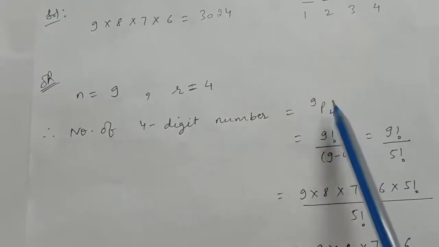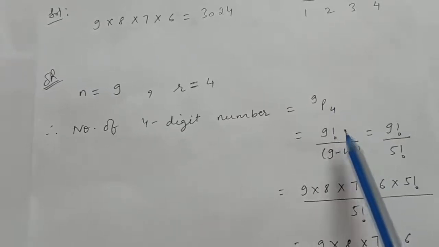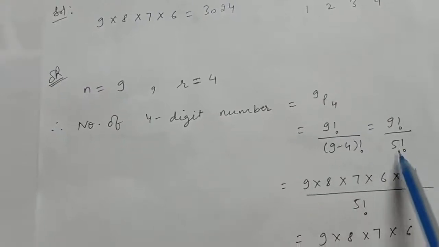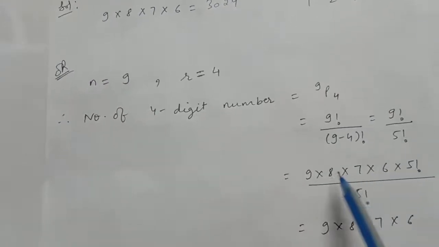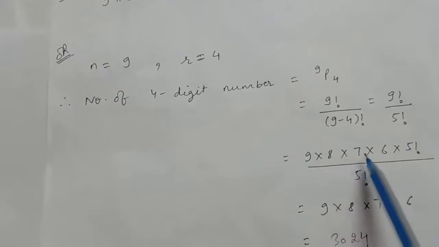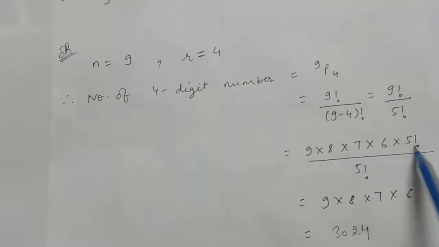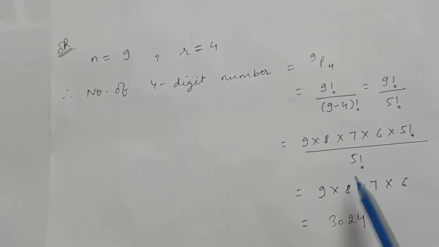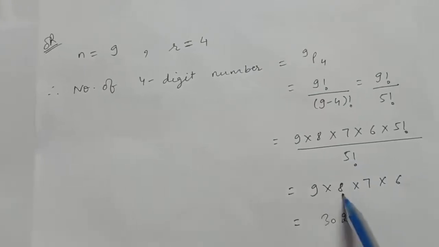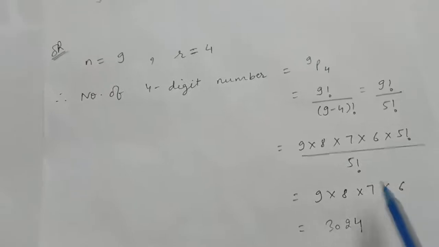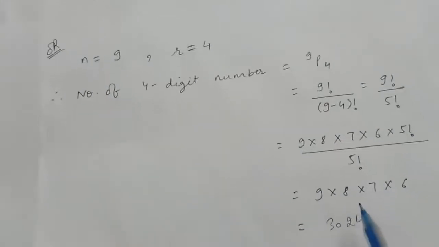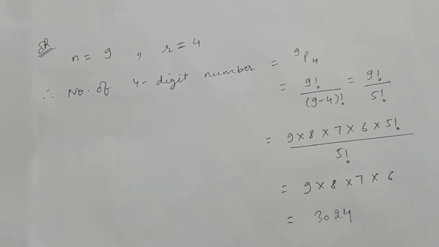According to this formula, 9P4 is 9 factorial upon (9 minus 4) factorial, that is 5 factorial. Now write 9 factorial as 9 into 8 into 7 into 6 into 5 factorial, because 5 factorial exists in the denominator. So you will get 9 into 8 into 7 into 6, which is the same as this. So this is what permutation is.